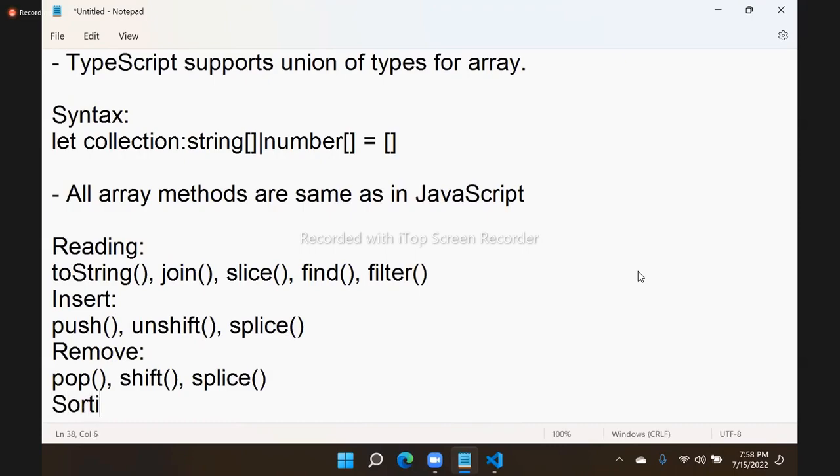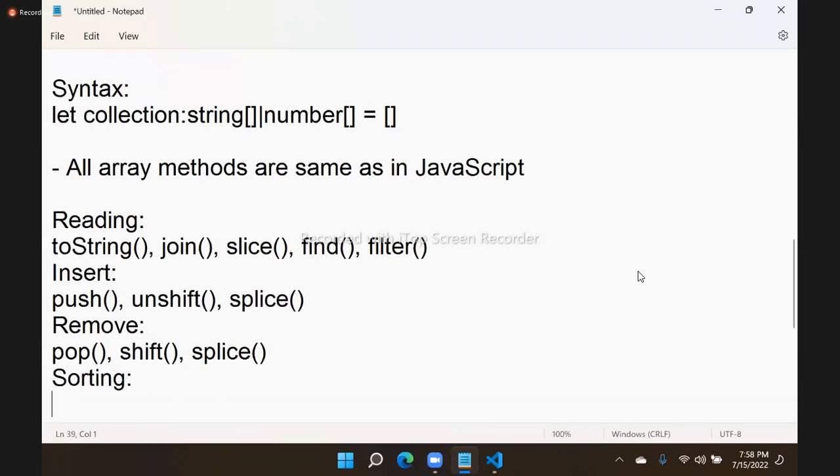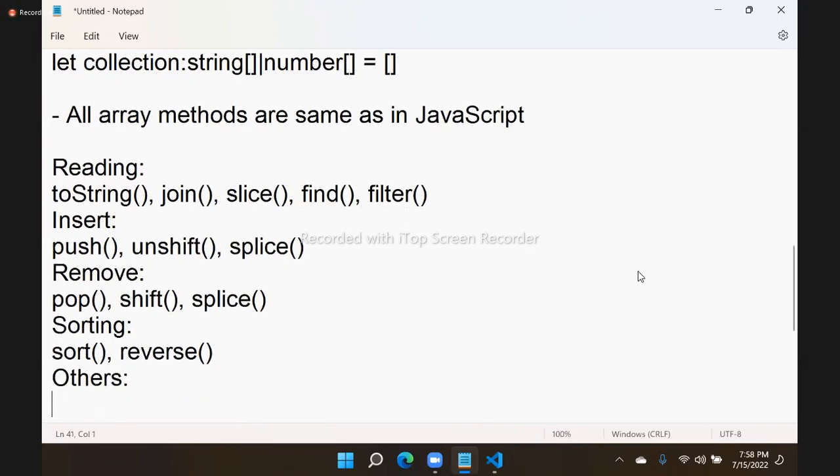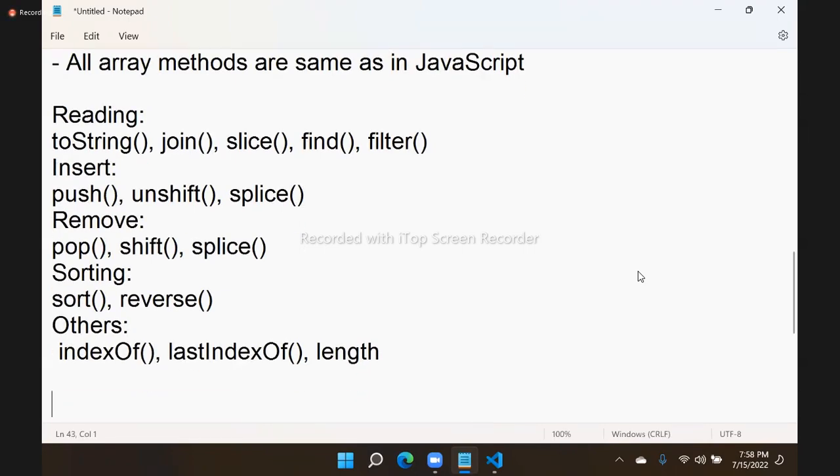For sorting, we have options like sort and reverse. For others, I will keep indexOf and lastIndexOf. So we have the length property also. All these array functions are same, no change.